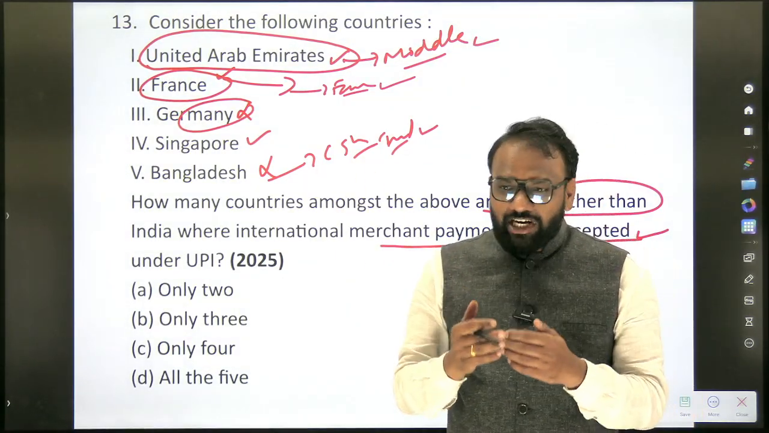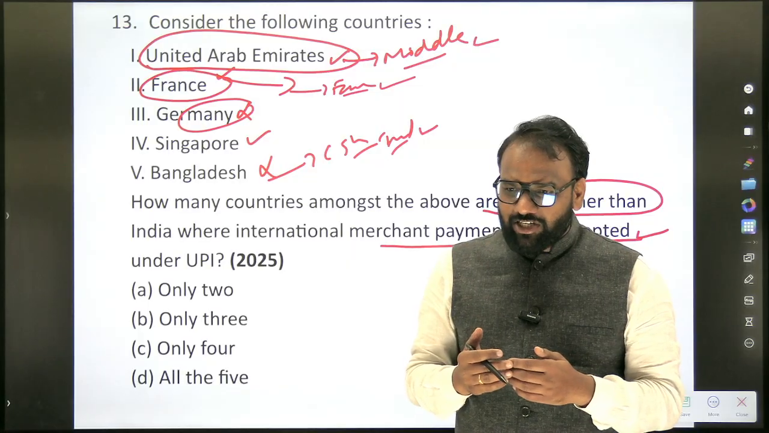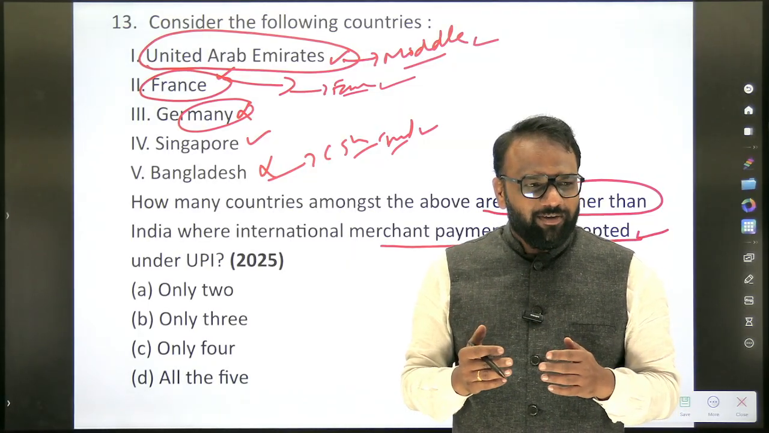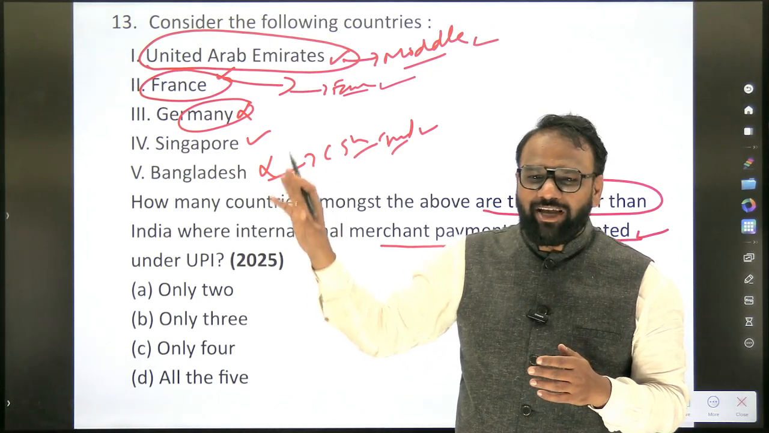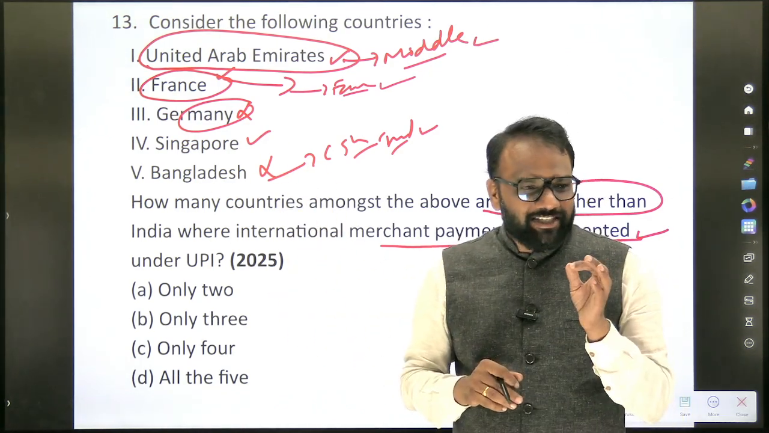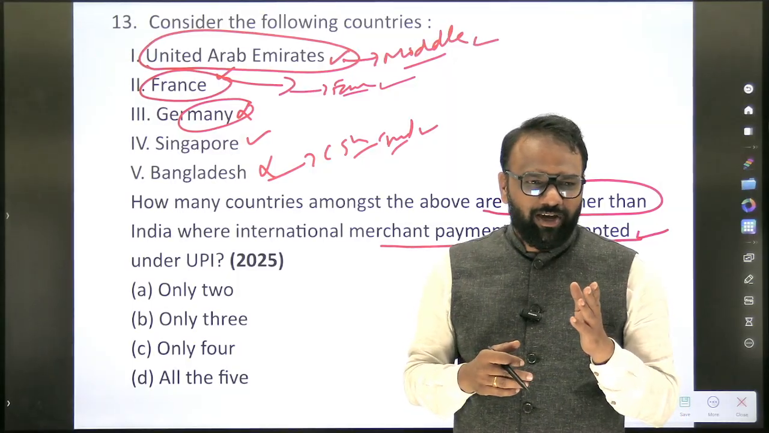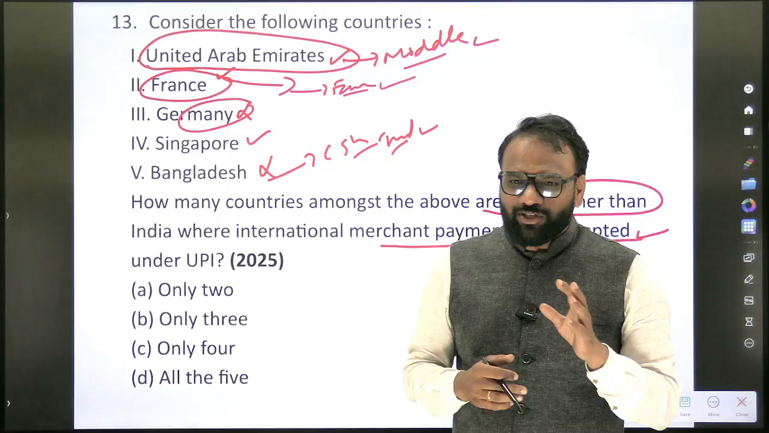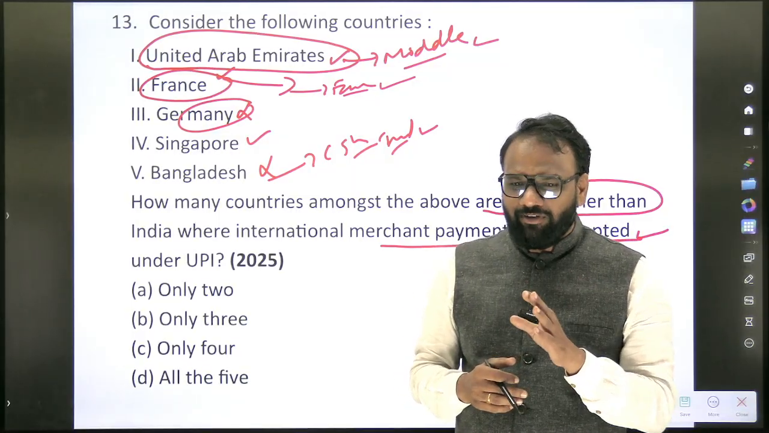Which are the major Asian countries? Russia, China, Japan. So have they started accepting UPI? In the examination, let's assume they make China one of the options. So will China accept UPI? It will never accept UPI because it will not accept many social media sites of other countries. So it is not going to accept the payment system of India.